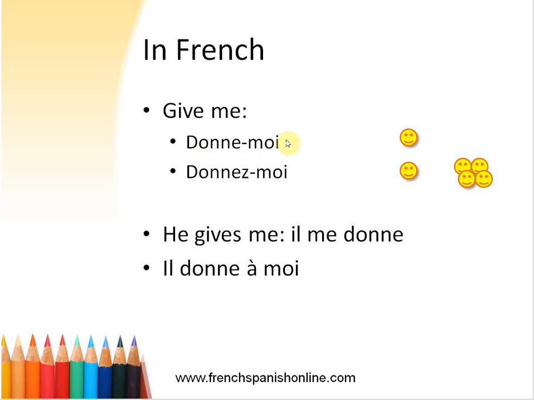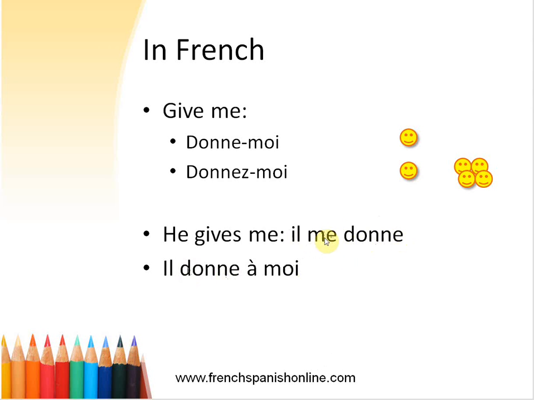So here the interesting point is we use moi to translate me, moi after the verb. But in this other sentence, he gives me, the correct translation in French is il me donne. You will hear this expression il donne à moi only when a young girl or young boy is speaking where they don't really know the syntax in French. But the correct translation is il me donne. So in this case we use me.